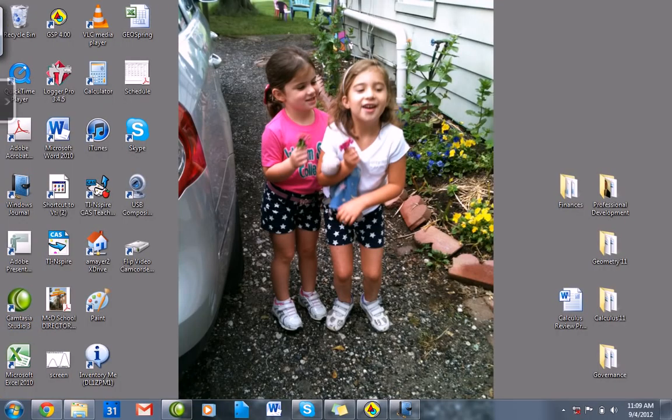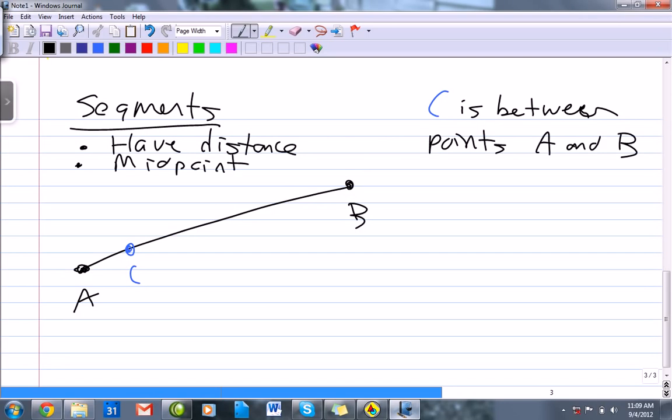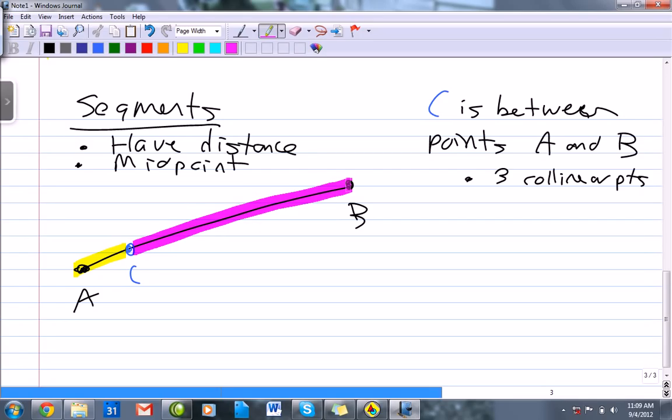Okay. And what that implies is that the 3 points are collinear. So in any event, there are really 3 lengths we could consider here. This little length right here is AC. This little length right here is CB. And then of course we have the length of the whole segment, AB.